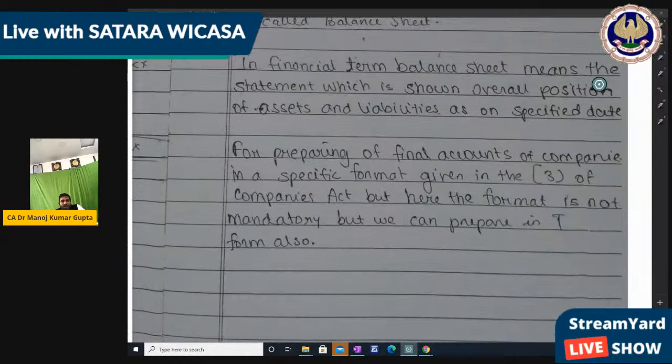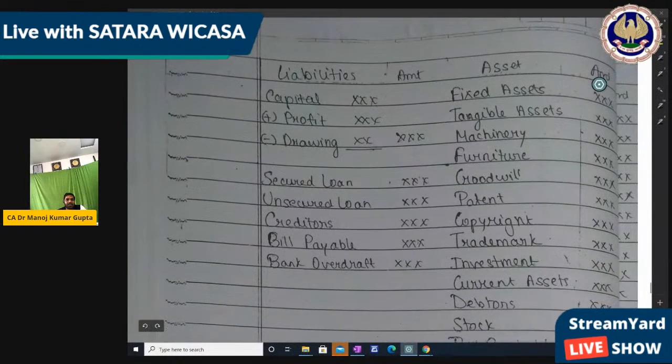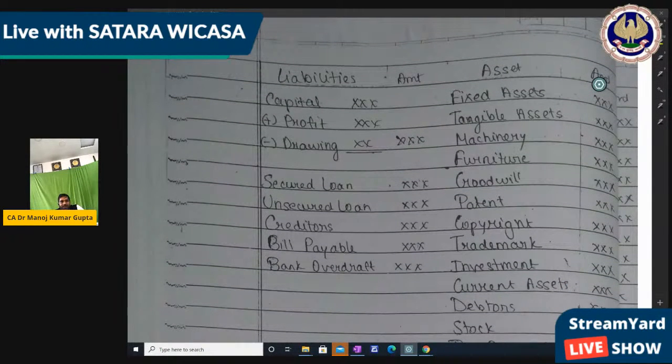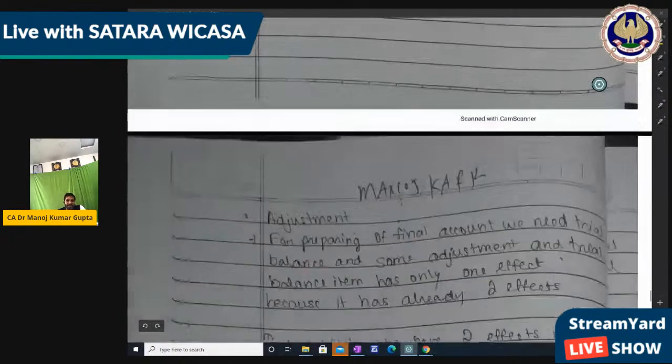For preparing the final account, the specific format is given in Schedule 3 of the Companies Act, but here the format is not mandatory, and we can make it as per our T form also, because it's the final account of a manufacturing company, right? Then there is the balance sheet format where we write all capital, profit, drawings less, then secured loan, unsecured loan, creditors, and everything. And then the asset side: fixed assets, tangible assets, manufacturing, furniture, goodwill, patent, copyright, trademark, etc. And then the balance sheet must tally, right?